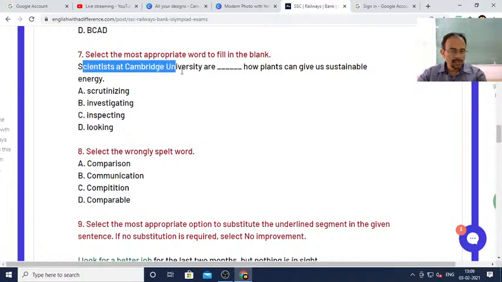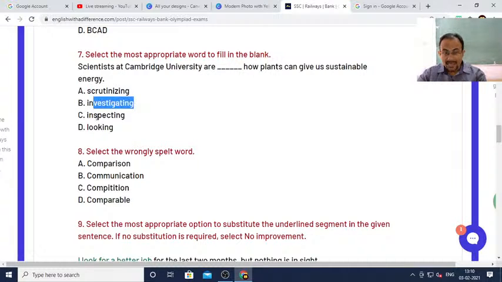Scientists at Cambridge University are dash how plants can give us sustainable energy. So scientists at Cambridge University are scrutinizing how plants can give us sustainable energy, or investigating or inspecting or looking. So is it scrutinizing, investigating, inspecting, looking?